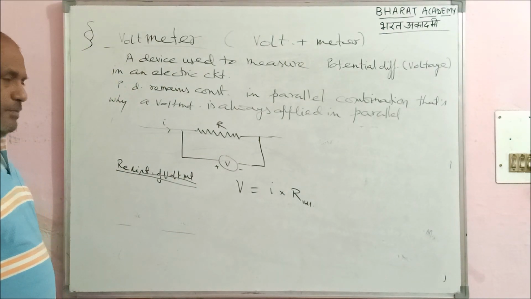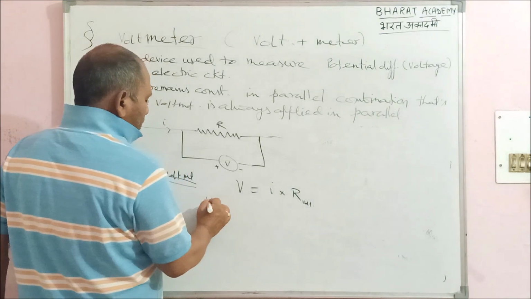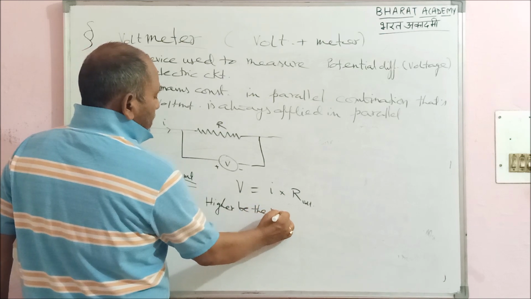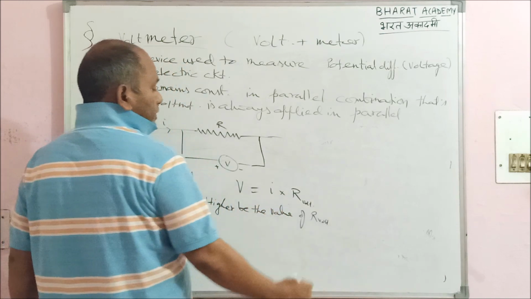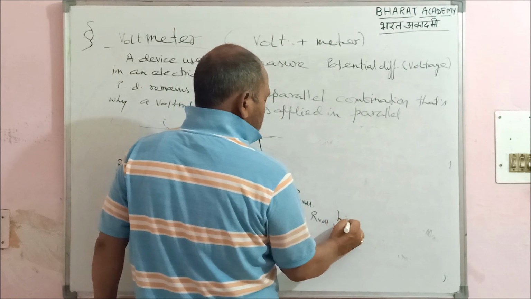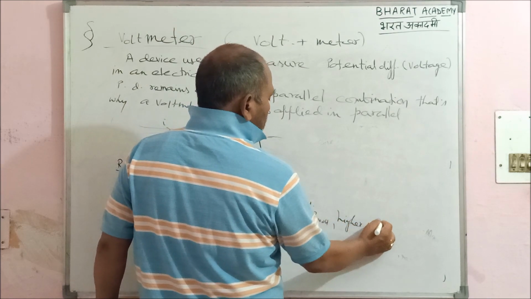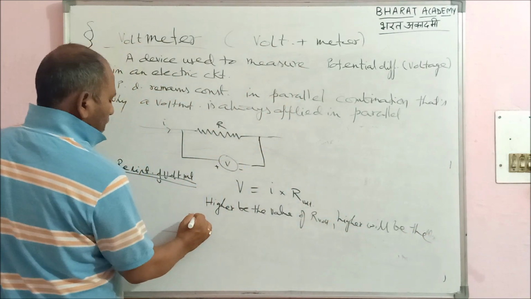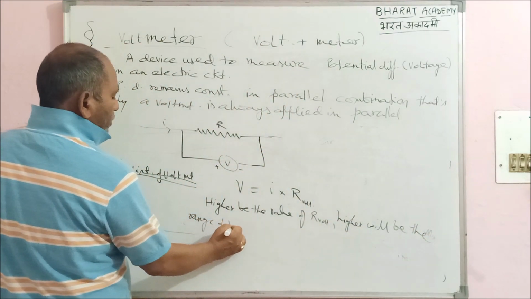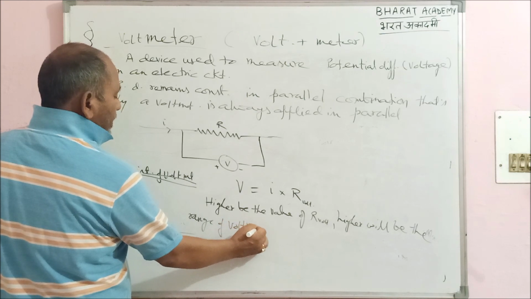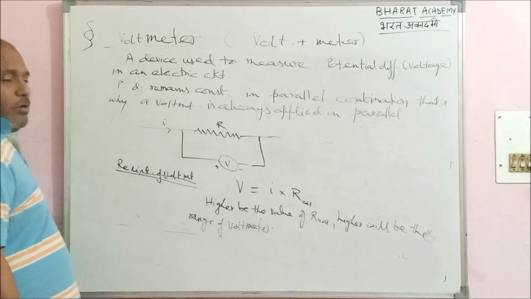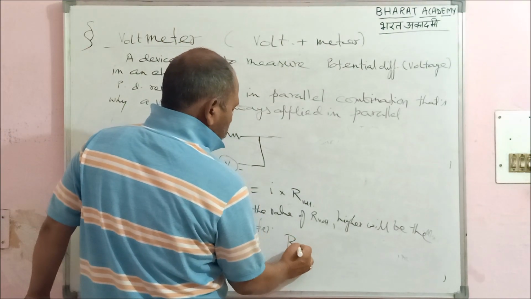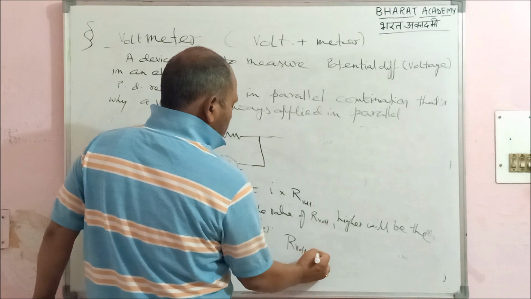So, the higher the value of R volt, the higher will be the range of the voltmeter. Means, in order to make a voltmeter, the resistance should be very high. Resistance of a voltmeter should be very high.